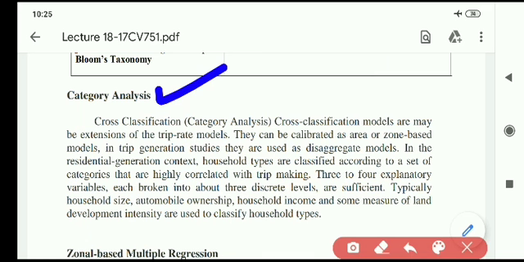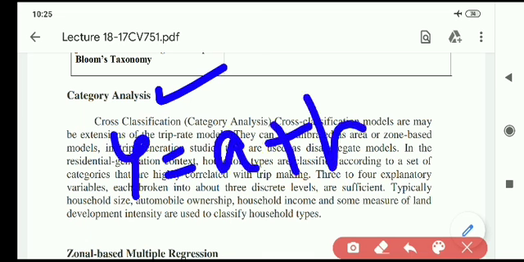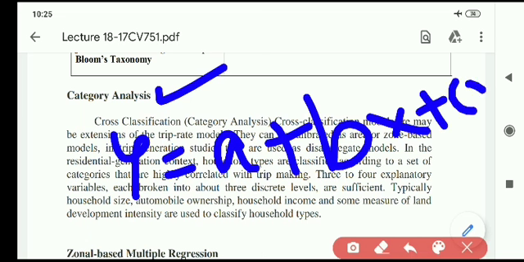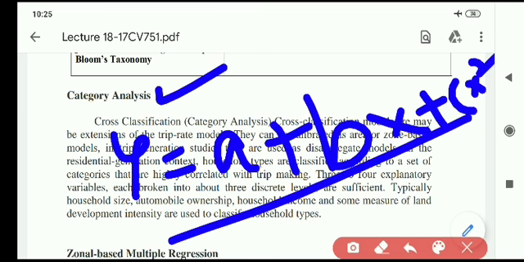What do you mean by cross classification? We have socio-economic factors, and dependent and independent variables in the trip generation concept that I discussed in the last class. Y equals a plus bx, or cx square, or if it is a multilinear regression equation, n number of constants will be there, and adjacent to them n number of independent variables will be there.